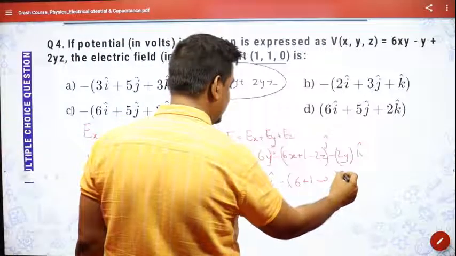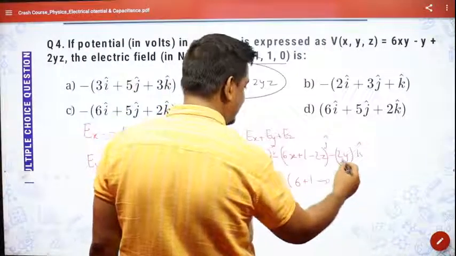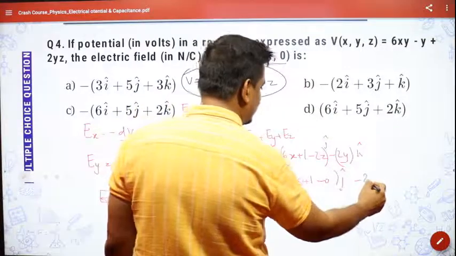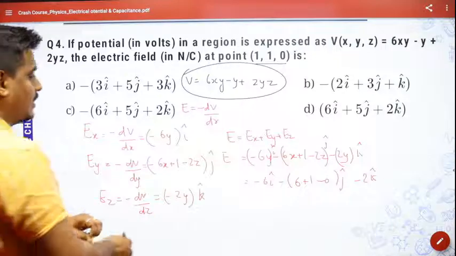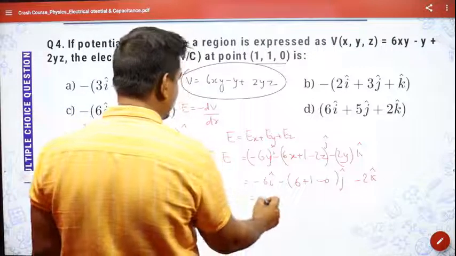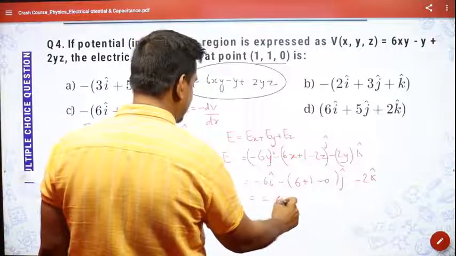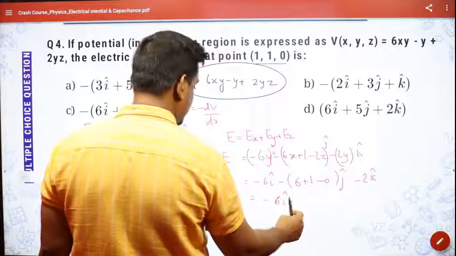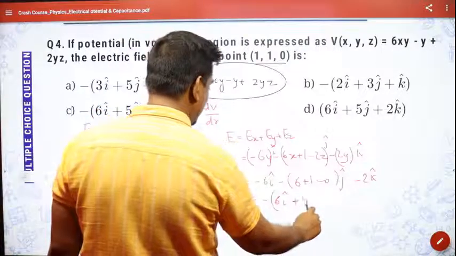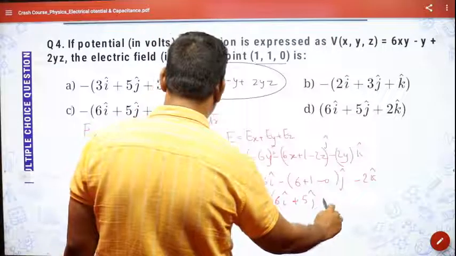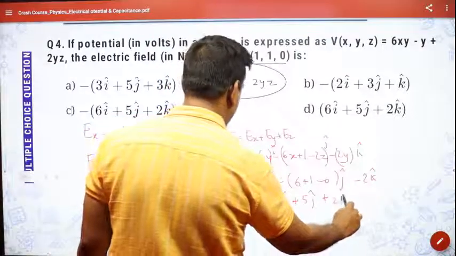This much is j cap. And minus 2y with y equal to 1 gives minus 2 k cap. So when I solve this, I get minus 6 i cap plus 5 j cap minus 2 k cap. If I take the minus outside, it is minus of 6 i cap minus 5 j cap plus 2 k cap.